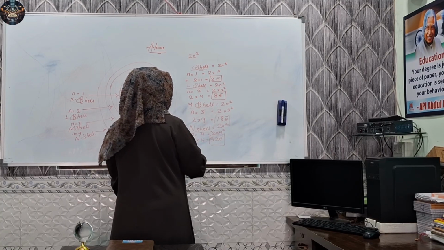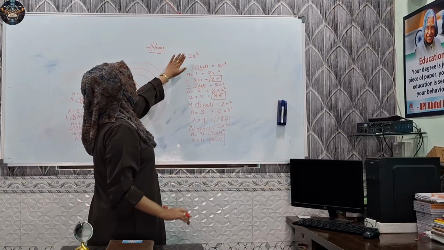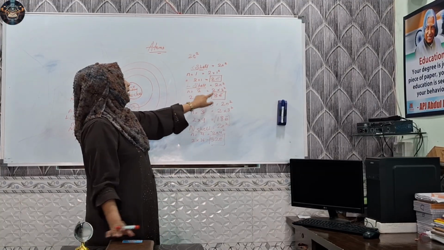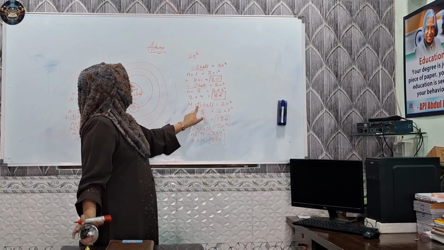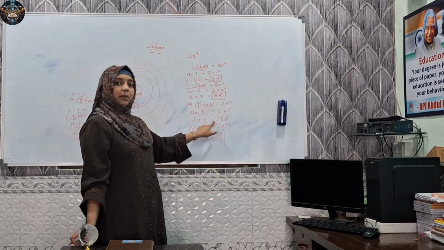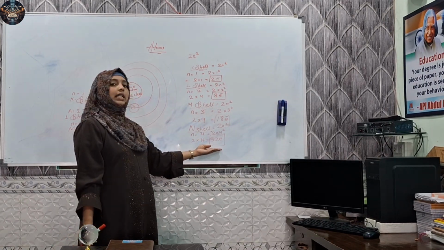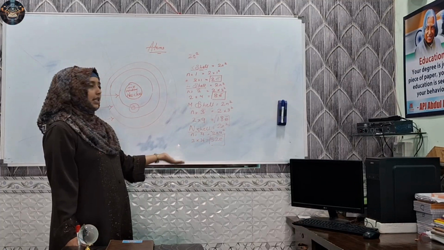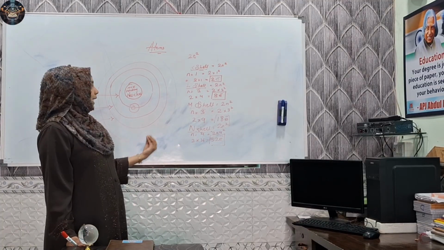So the valency or the capacity for these shells is K shell has 2 electron capacity, L shell has 8 electrons capacity, M shell has 18 electron capacity, and N shell has 32 electron capacity. Now let's see these things with the help of our elements.